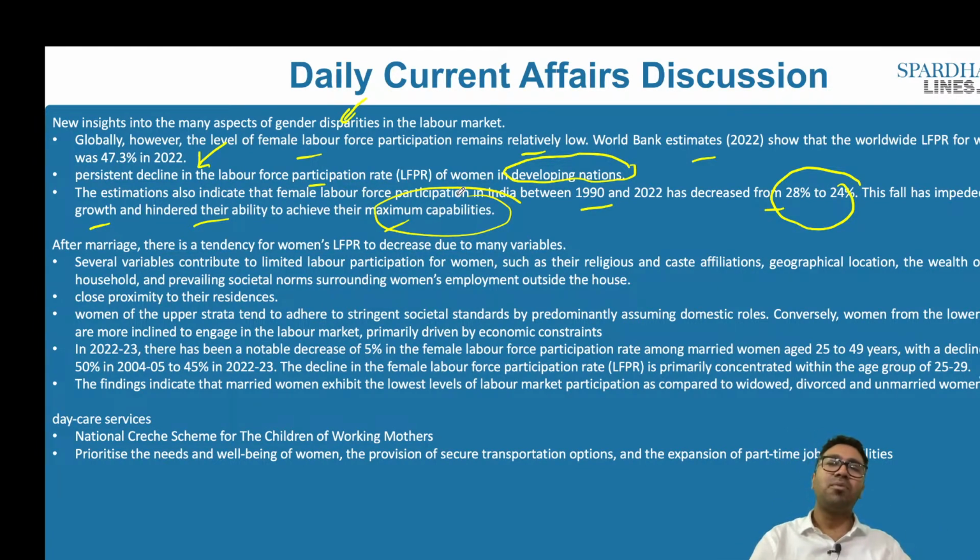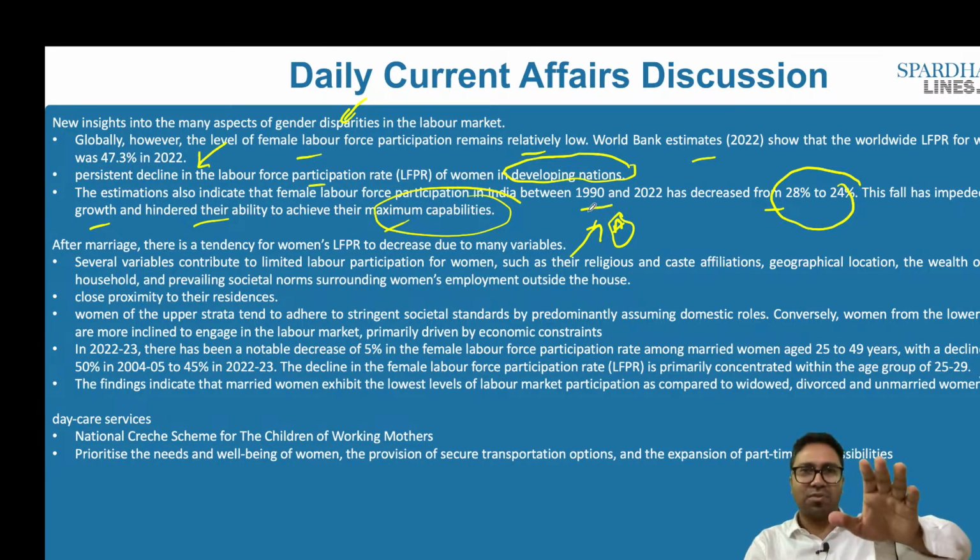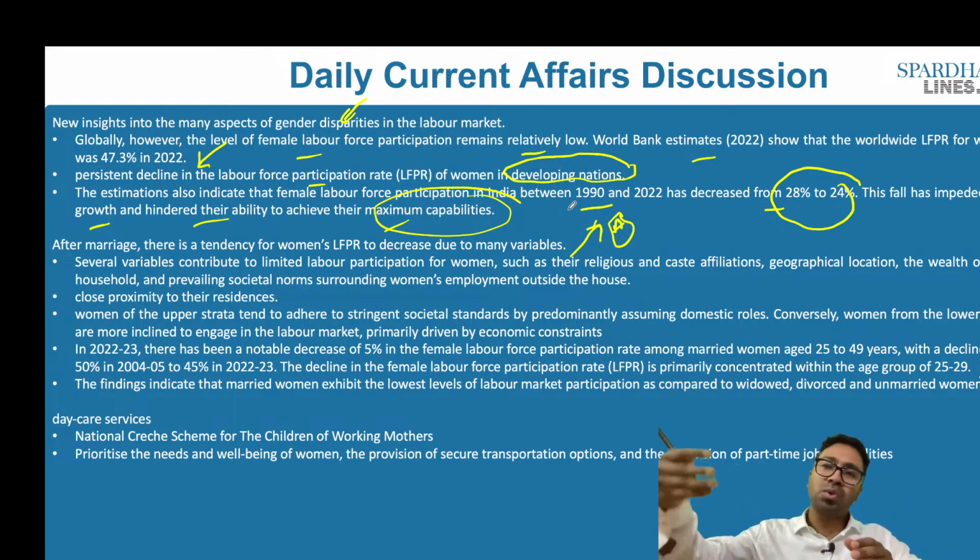Why? Women will have their own sense of responsibility. Once the woman gets married, there are a couple of issues that immediately arise. She might be working in a specific area. Let's say, for example, she is working in one of the regions, called region A. Let's say, for example, she is in Delhi, or she is placed in Mumbai, or she is placed in Bengaluru. After she gets married, she goes to her husband's place.